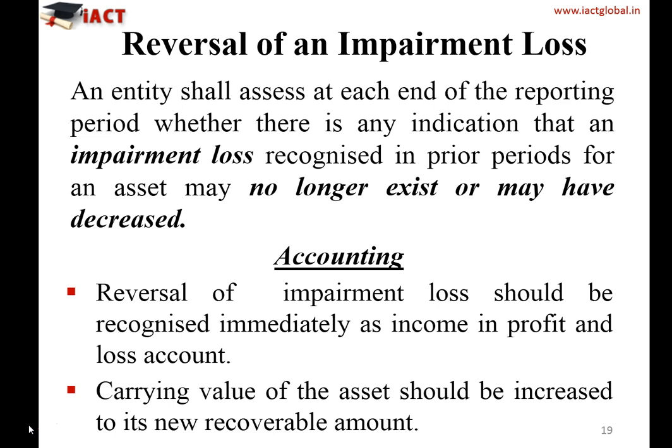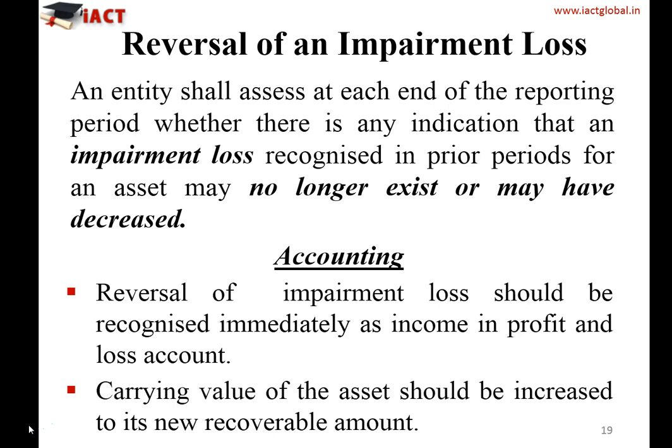So how do you do the accounting of reversal of impairment loss? Reversal of impairment loss should be recognized immediately as income in the profit and loss account. So what you need to do is reverse the impairment loss. Whatever you initially debited to the profit and loss account, now you consider the same as income in the profit and loss account.